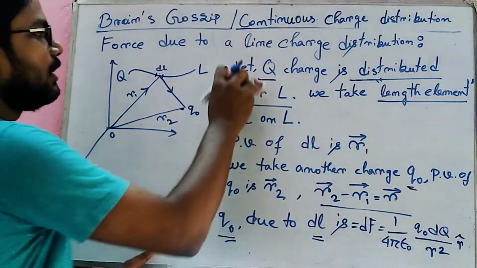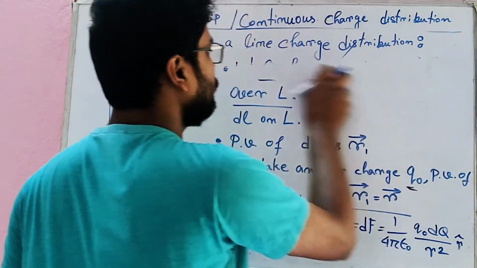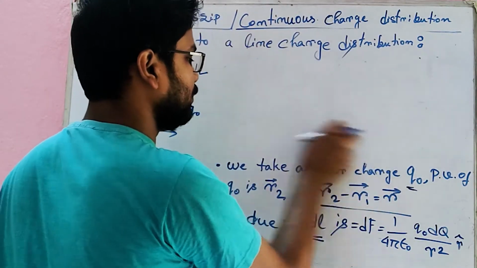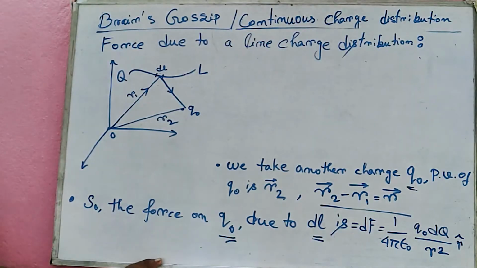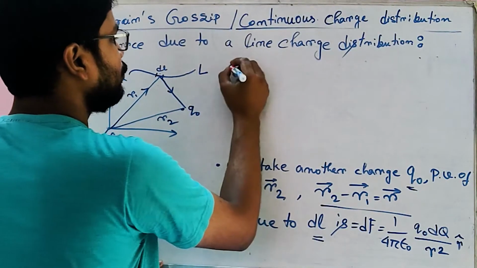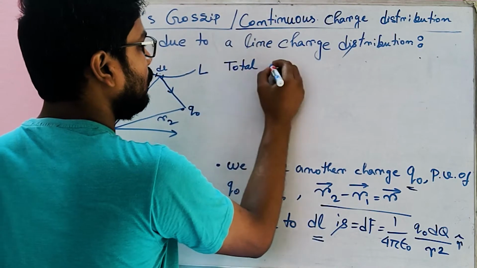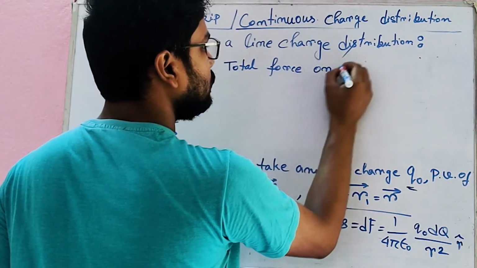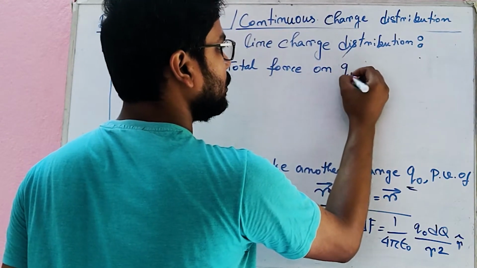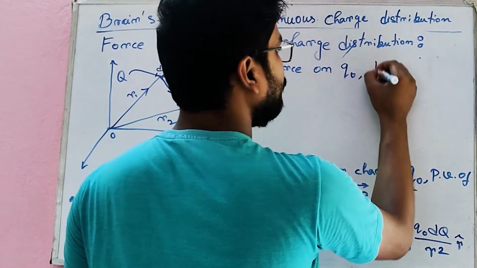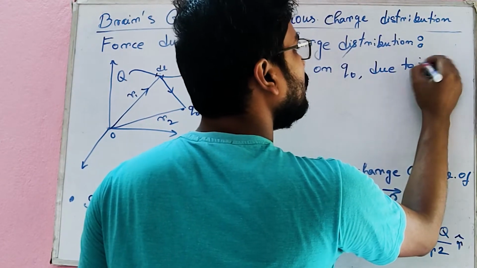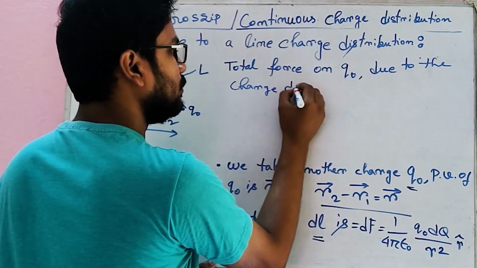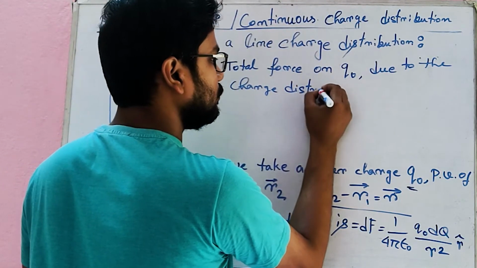Now let us try to find out the total force on this q naught due to the total charge distribution. To calculate this, we have to make an integration. So total force on q naught due to the charge distribution.